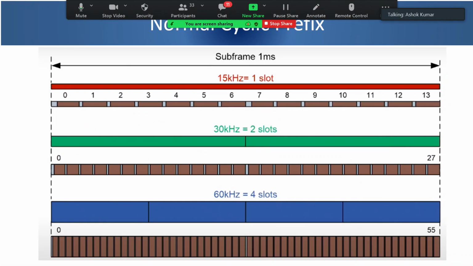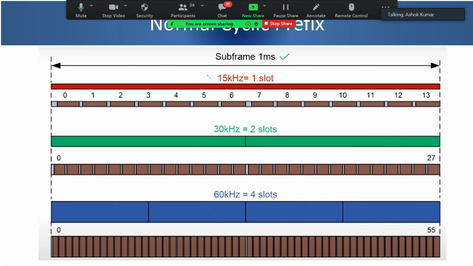Okay, so let us visualize this cyclic prefix. What is the size of the cyclic prefix, and where is it longer and where is it smaller? So you need to recall the frame structure. As we know, the subframe size is 1 millisecond for all numerologies. Frame size is 10 milliseconds, subframe size is 1 millisecond, right? And how many slots are there in one subframe?